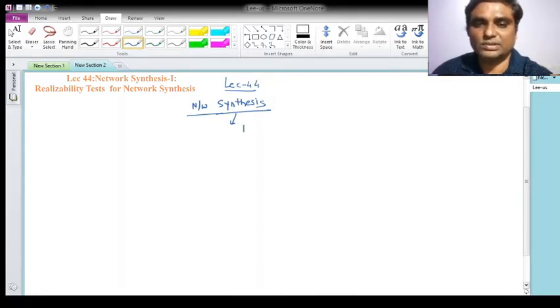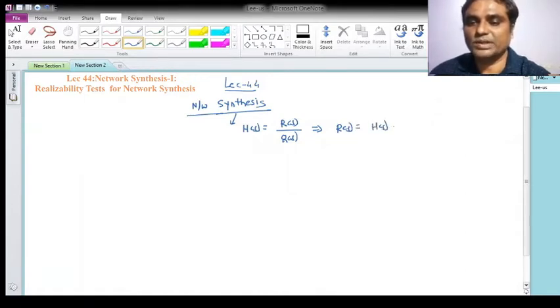Network analysis was related to H of S, which was the ratio of the Laplace transform of output to the Laplace transform of input. If it is given, then generally we used to have the known network property, that is H of S, and instead of Q, let me use E of S as the excitation.